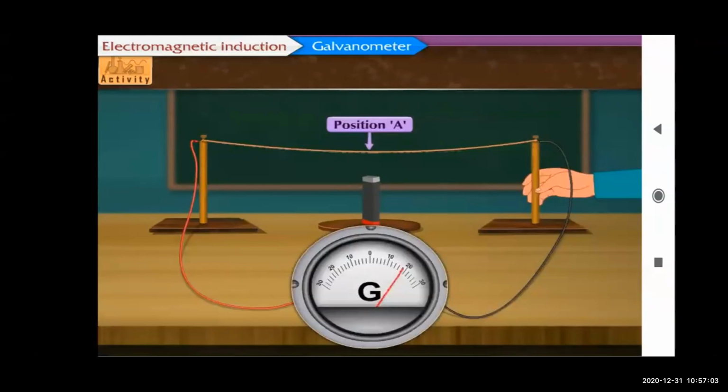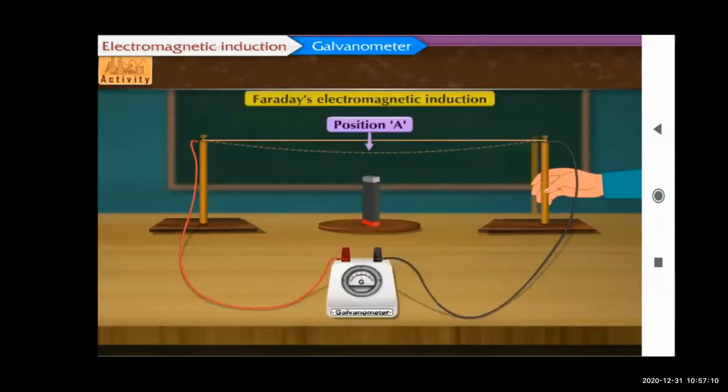Now if we keep moving the wire from A to B, the pointer in the galvanometer gets deflected, and this is called Faraday's electromagnetic induction. So remember that if we keep continuously moving the stand from A to B, the pointer in the galvanometer gets deflected, and this is called Faraday's electromagnetic induction. I hope all of you understood the first activity. It is very simple and very easy. Now we'll move on to the next point.